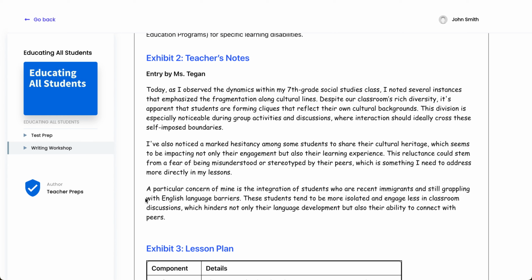And lastly, we have this final paragraph. "A particular concern of mine is the integration of students who are recent immigrants and still grappling with English language barriers. These students tend to be more isolated and engage less in classroom discussions, which hinders not only their language development, but also their ability to connect with peers."